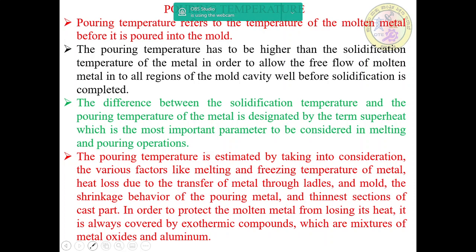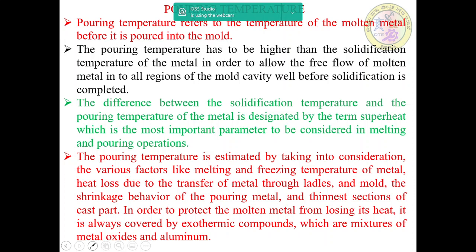The difference between the solidification temperature and the pouring temperature of the metal is designated by the term superheat, which is the most important parameter to be considered in melting and pouring operations.